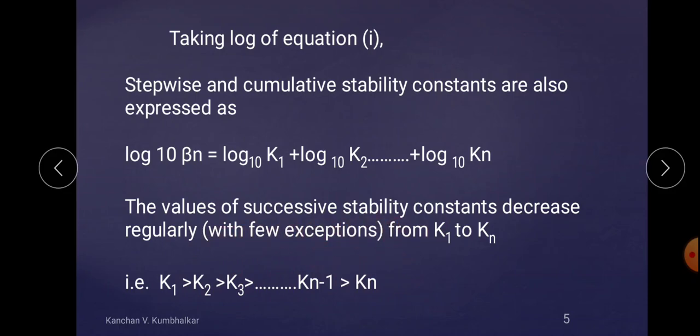But the rule is that the stepwise or successive stability constant for the first step is always greater than the second step, then the third step, up to the nth step. So this is the relation between beta n, that is the overall stability constant, and the stepwise stability constant.